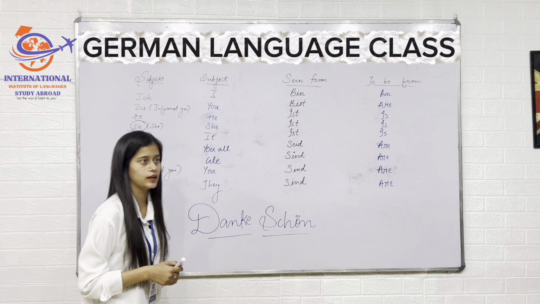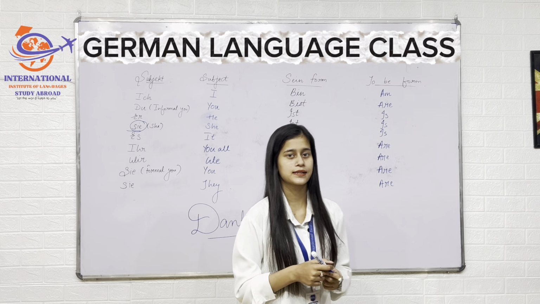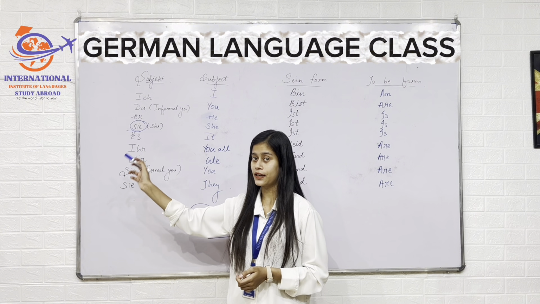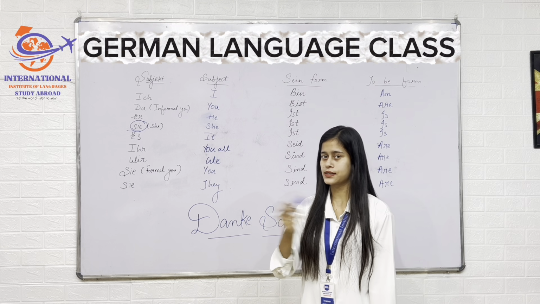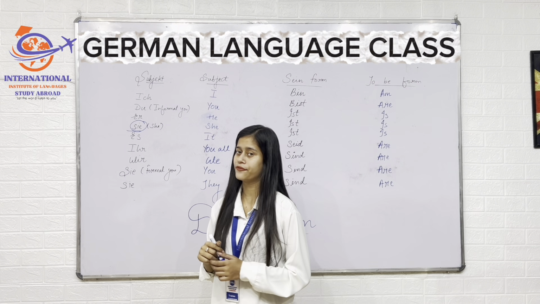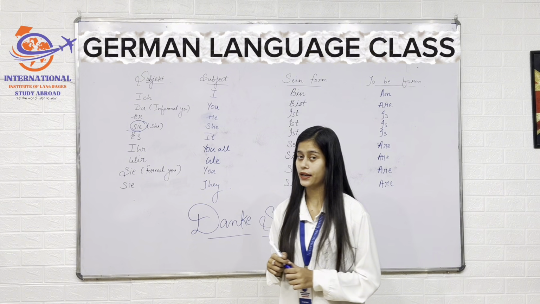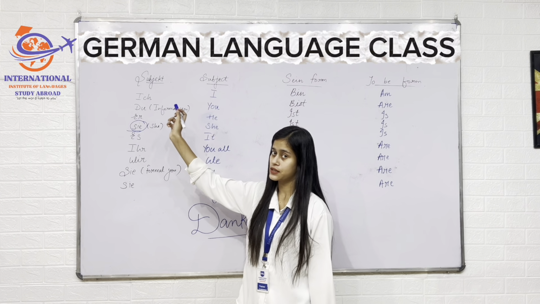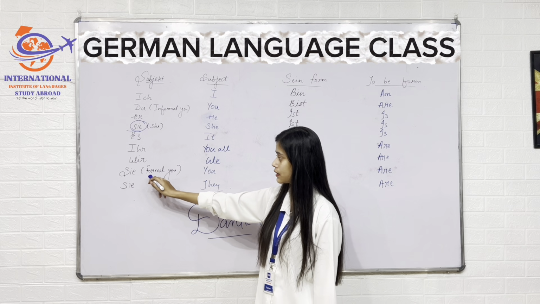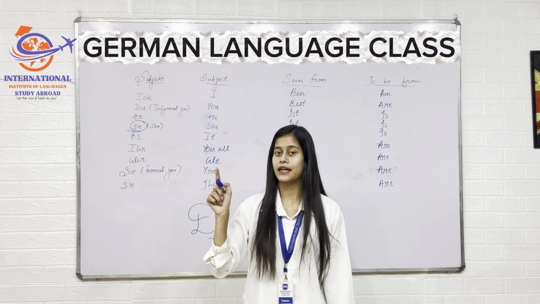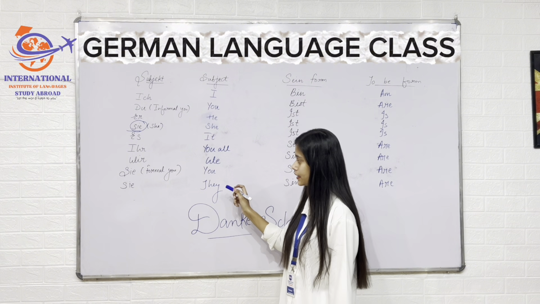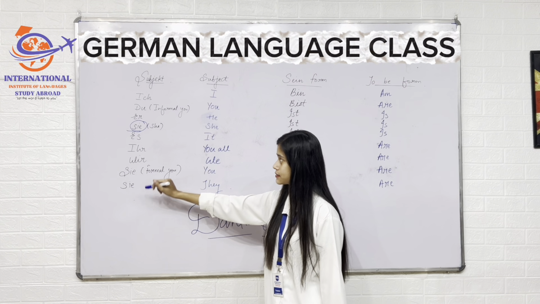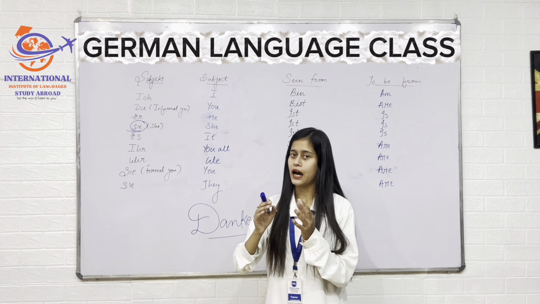Next comes you all. Like if I have to say you guys are amazing, you guys are going, you guys are coming, I have to say you all: ihr. Next comes we. We is हम. So we is called wir, W-I-R, wir. And then you. As we have discussed, you informal is du. So you formal is known as Sie, S-I-E with a capital S. Next we have they. To they we say sie. These three sie are the same.